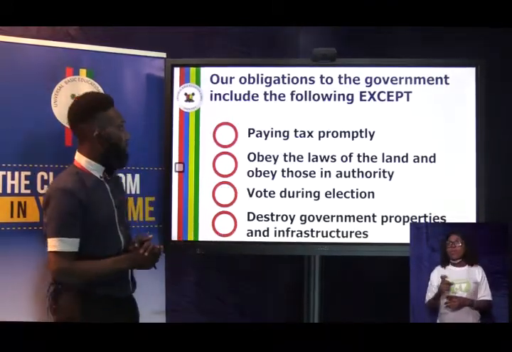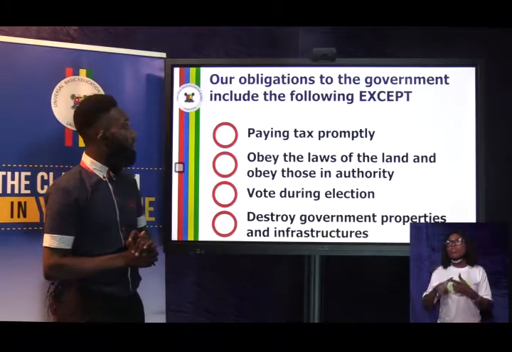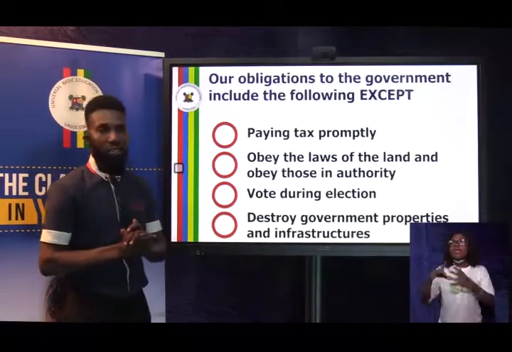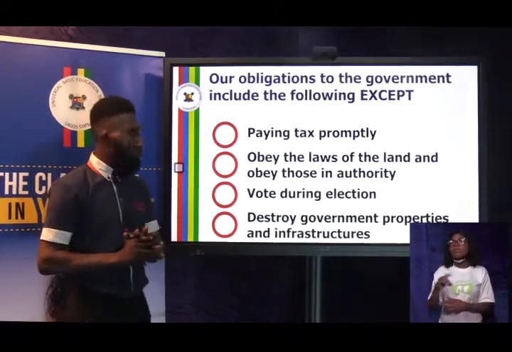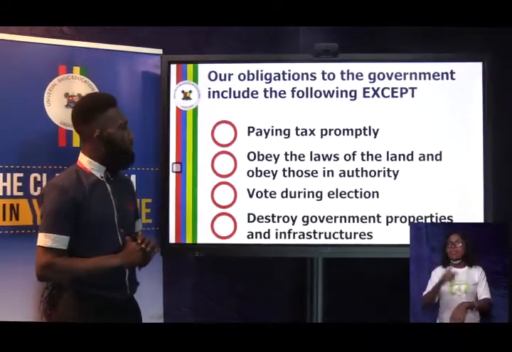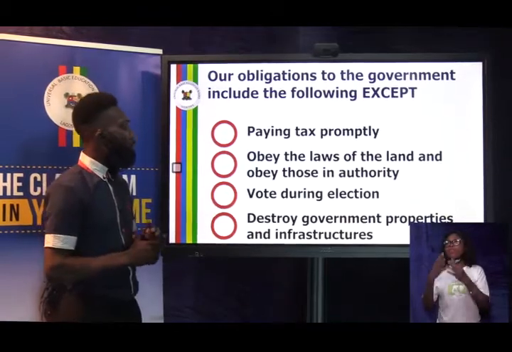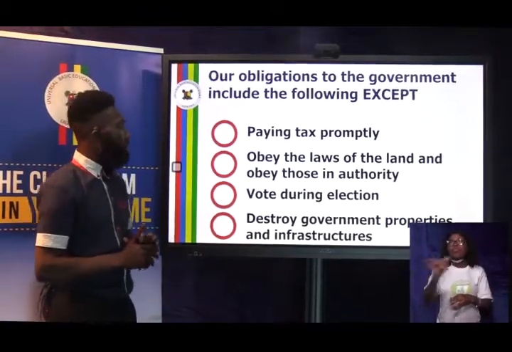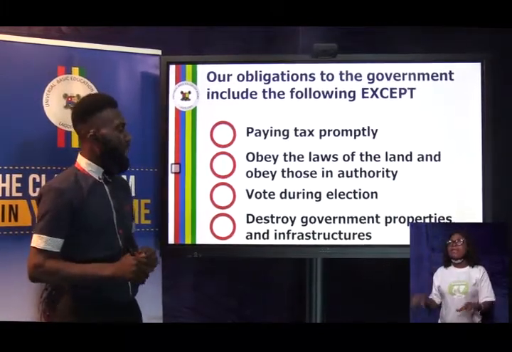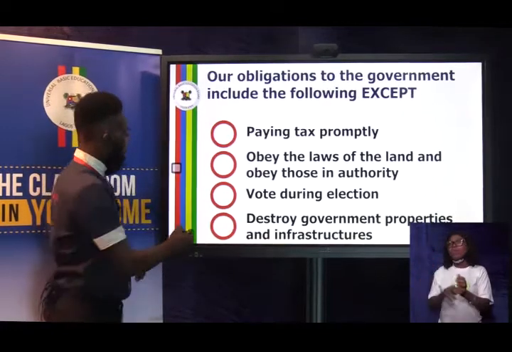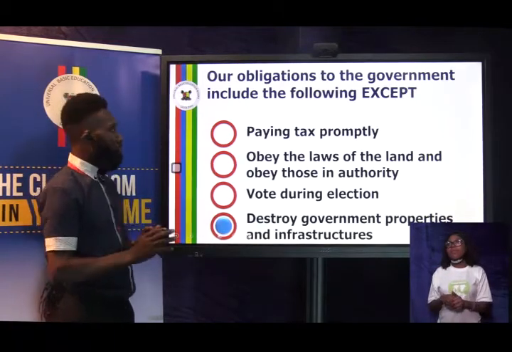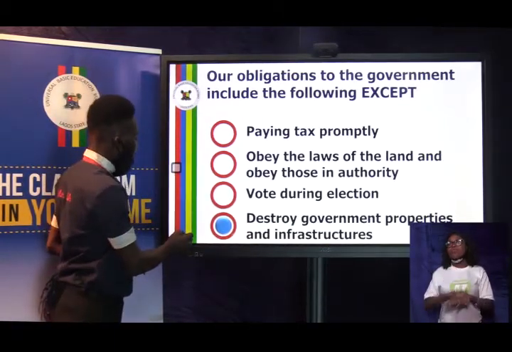Question on civic education. Our obligations to the government include the following, except: A. Paying tax promptly. B. Obey the laws of the land and obey those in authority. C. Vote during election. D. Destroy government properties and infrastructures. Then, what's the correct answer? The answer is destroy government properties and infrastructure. Let's move on to the next question.